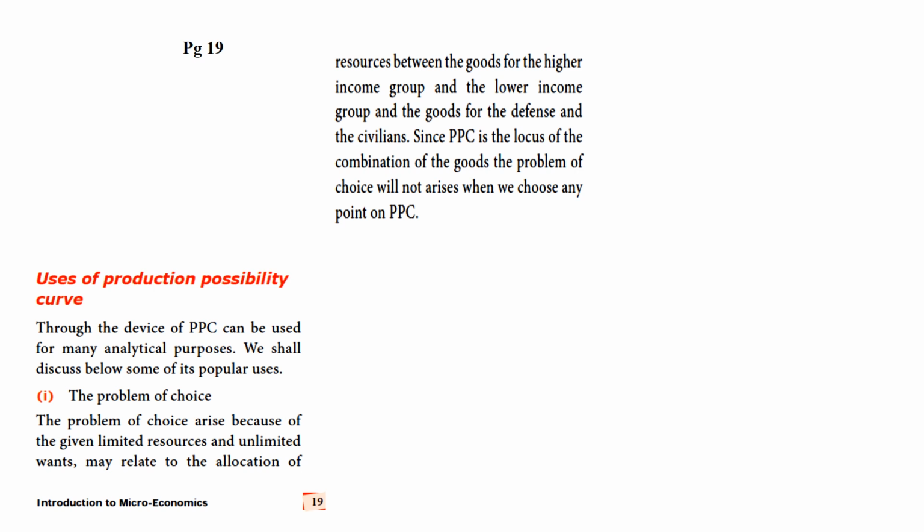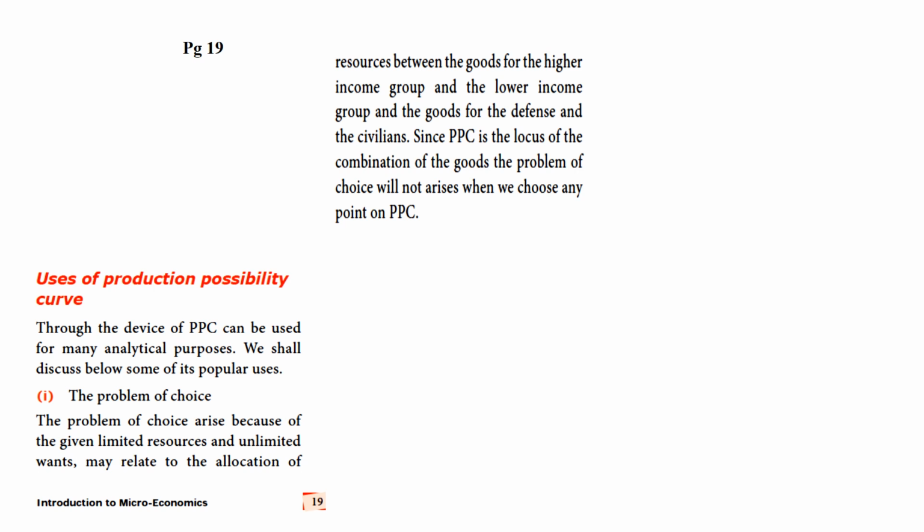And since PPC is the locus of the combination of goods, the problem of choice will not arise because this production possibility curve gives importance to the goods, that is the product. Here we saw about the two products, food and car.